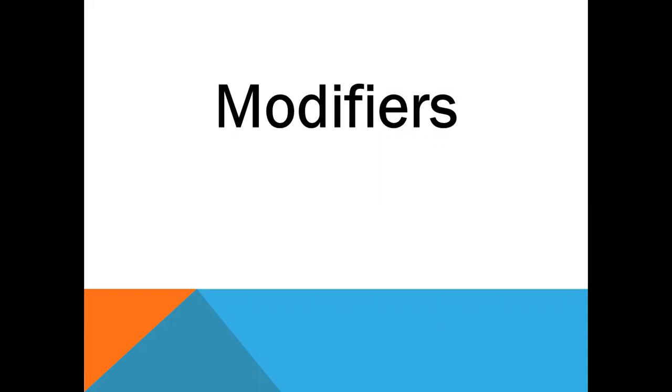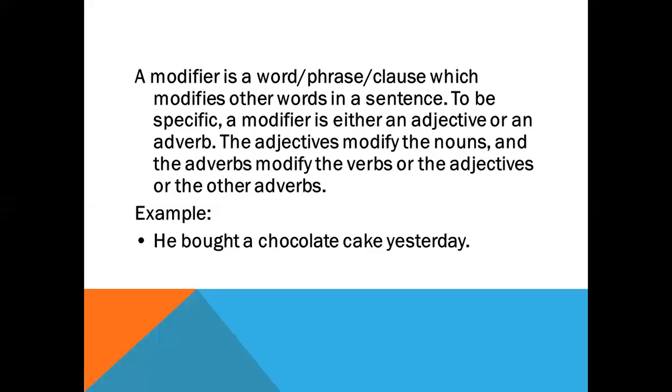Our today's topic is modifiers. Cadets, it's a new topic for you. First of all, you need to know what a modifier is. A modifier is a word, phrase, or clause which modifies other words in a sentence. To be specific, a modifier is either an adjective or an adverb. The adjectives modify the nouns and the adverbs modify the verbs or the adjectives or the other adverbs.